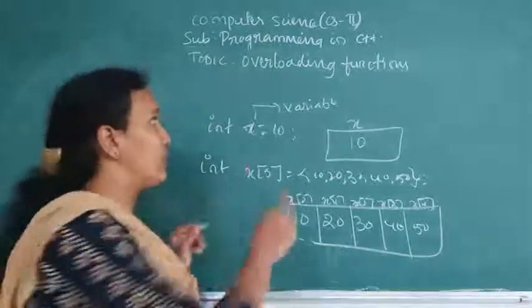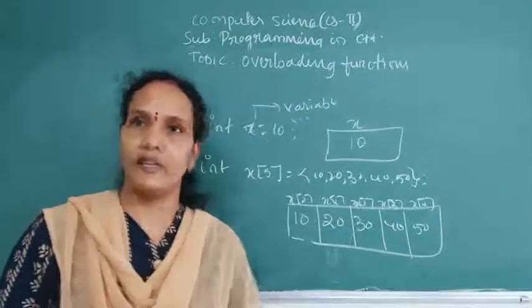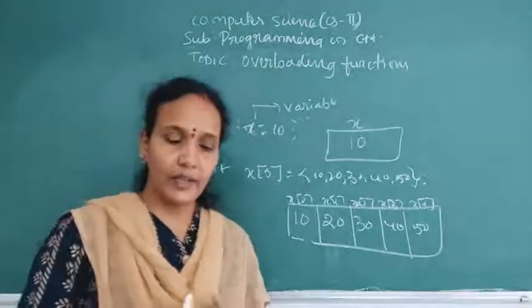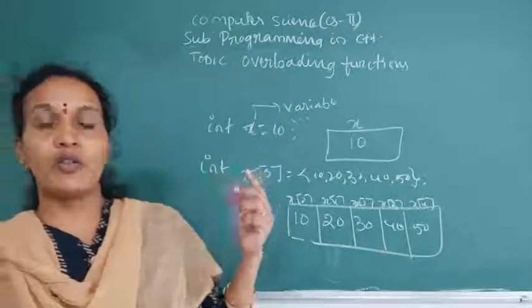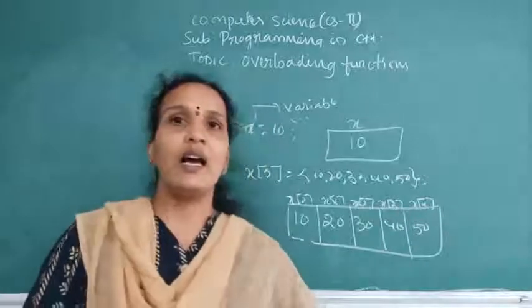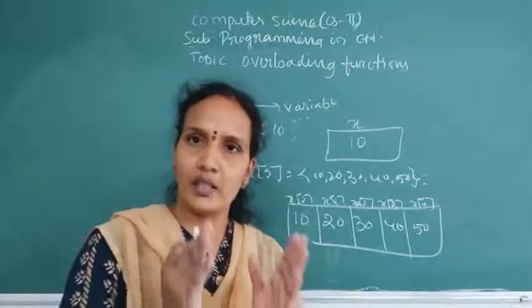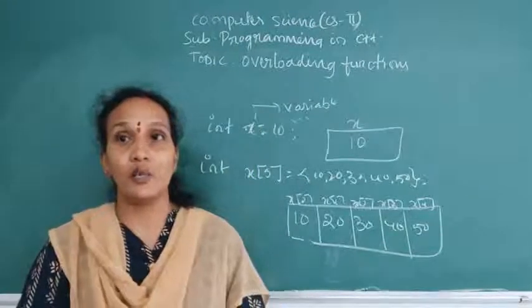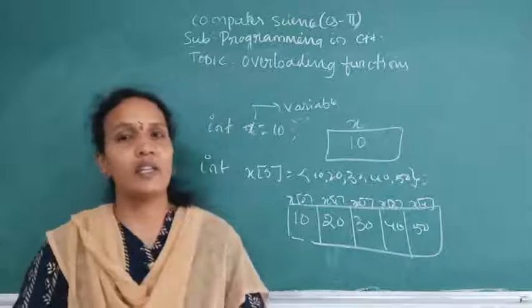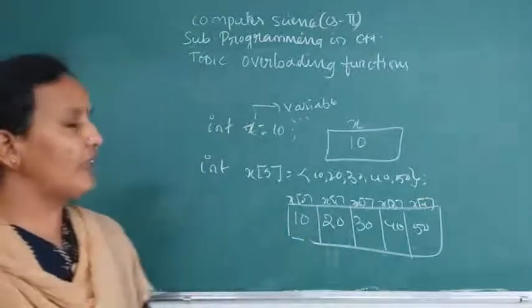See, if x equals 10, y equals 20, wherever a memory block is free, that will be allocated to that variable. But if you have declared an array with 5 elements, 5 contiguous blocks are allocated to that variable. So all the values are stored in a single place, and then it is very easy to search and very easy to access. So this is the array representation.